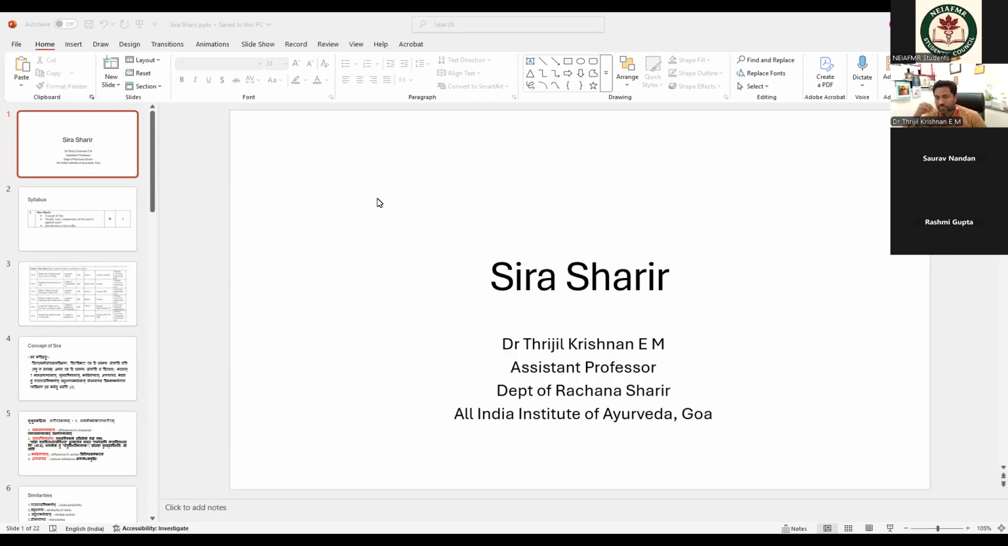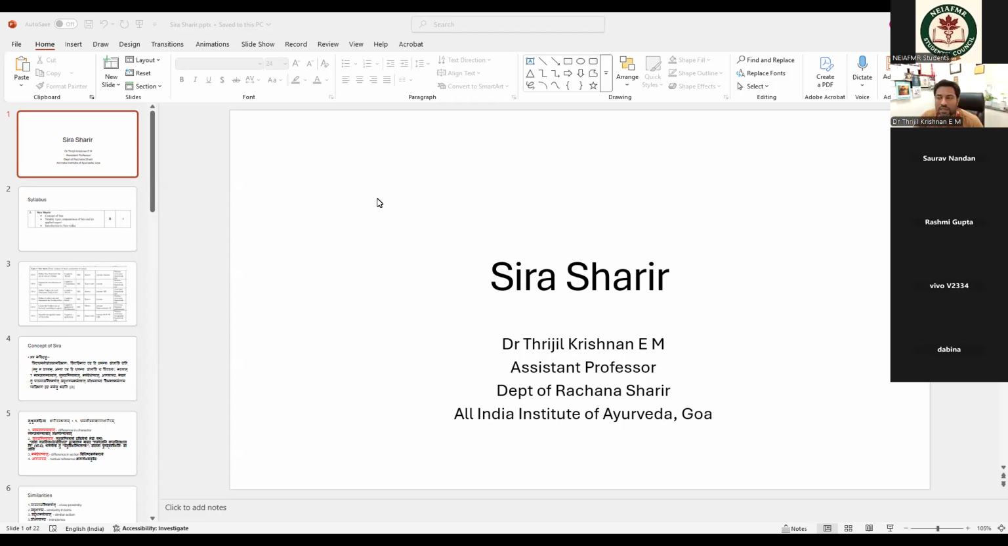The concept of Sira is mainly explained by Acharya Susruta, while giving a detailed description of the Sira Sharira, telling of Sira, Dhamini and Srodas. These three, in most of the other Acharyas, are treated as similes, with similarities between them. But Susruta is telling that these are not similar structures; these are entirely different structures.